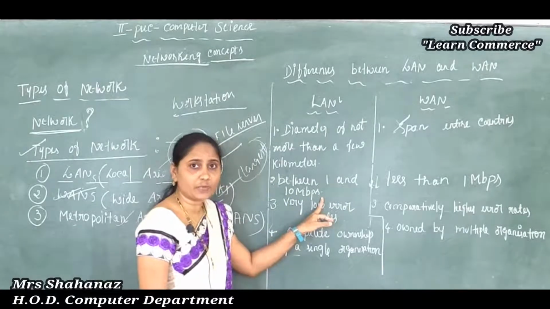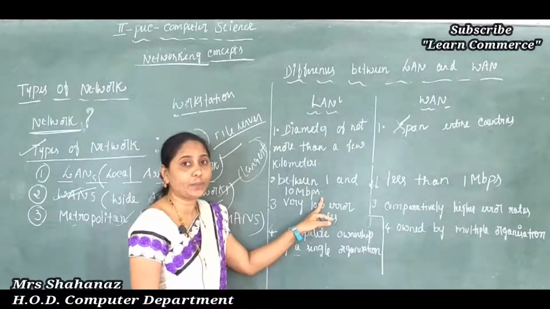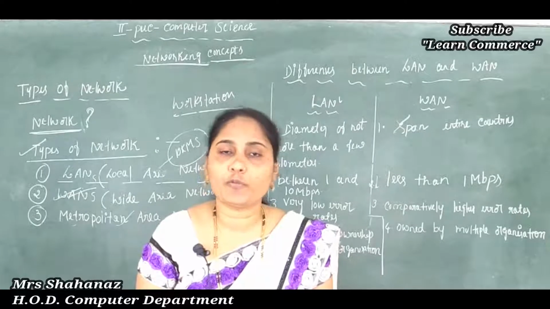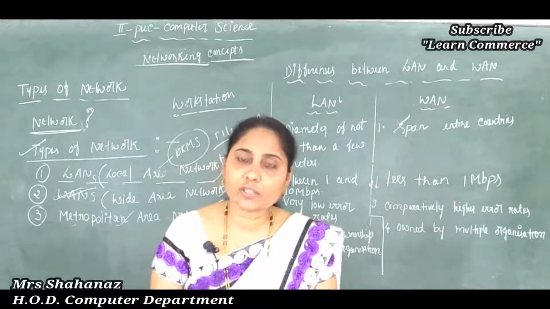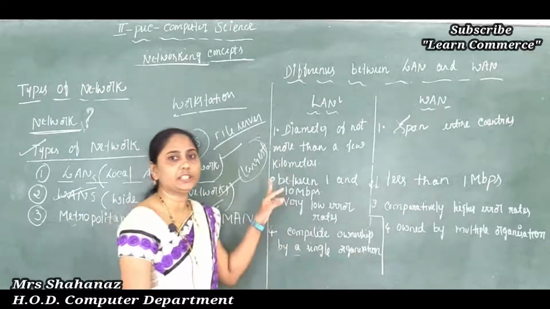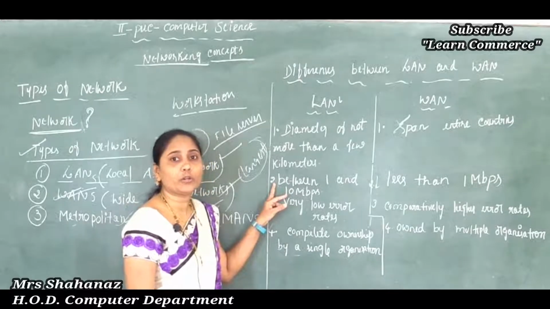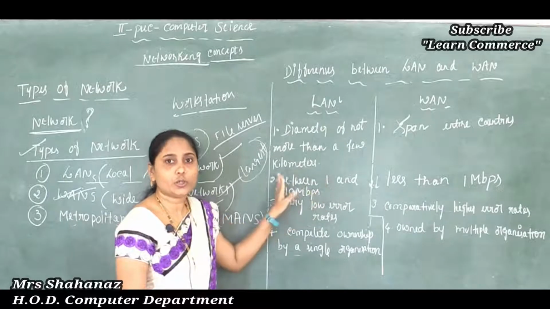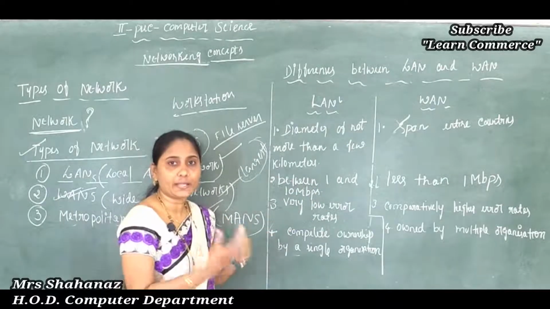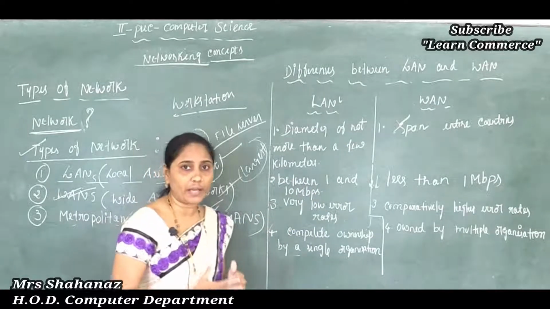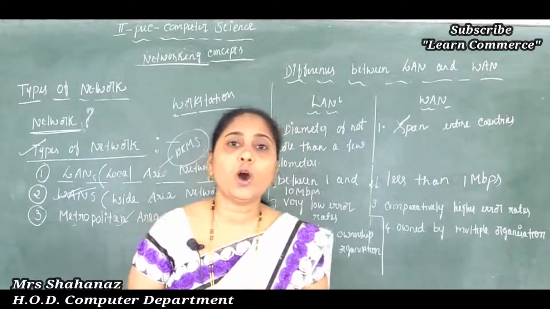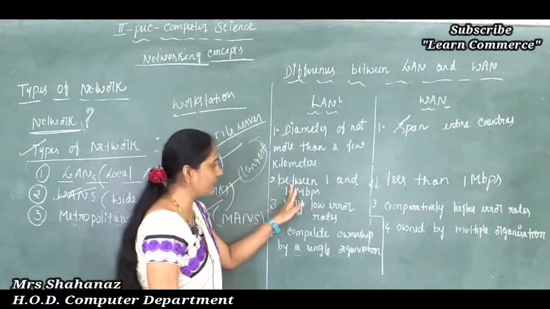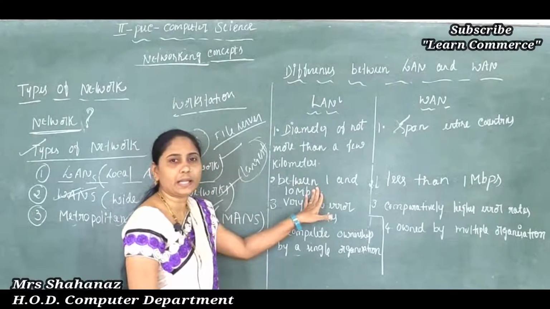But in case they want to operate at a higher speed, they need to use optical fiber technology. If they are using optical fiber technology, then it is possible to achieve speeds on the order of hundreds of Mbps. Clear this point here? So it's not possible to achieve very high speed otherwise. If they want to achieve very high speed, they need to use optical fiber technology. Clear this point?